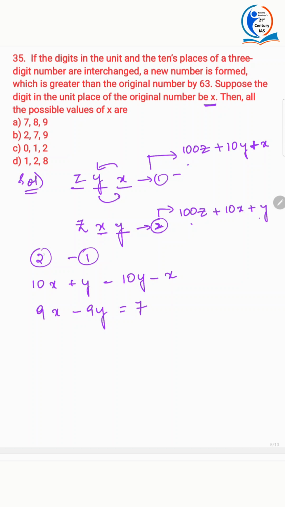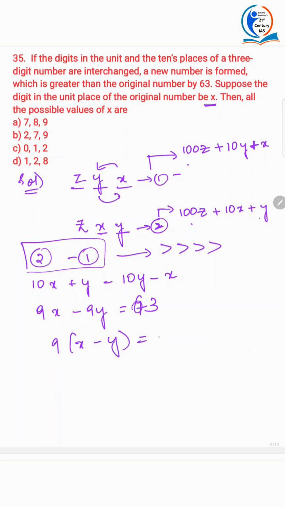Now here you should be very careful. You have to subtract 1 from 2, because they've clearly given that the second number is greater. If you write 1 minus 2, then the game is gone. You will get reverse answers. So be very careful here. And it is equal to what? It's 63. 9 into x minus y is equal to 63. So x minus y is 7.